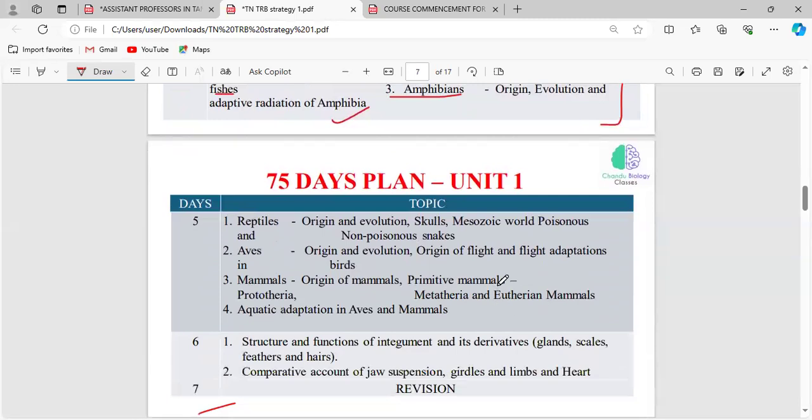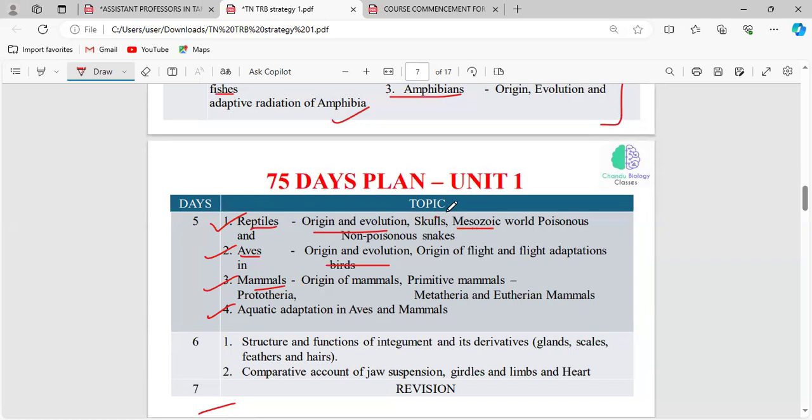And on the fifth day, you should read about reptiles, aves, mammals, and aquatic adaptation in aves and mammals. Regarding reptiles, aves, and mammals, you have to cover the origin and evolution. In reptiles, this is known as the era of Mesozoic.